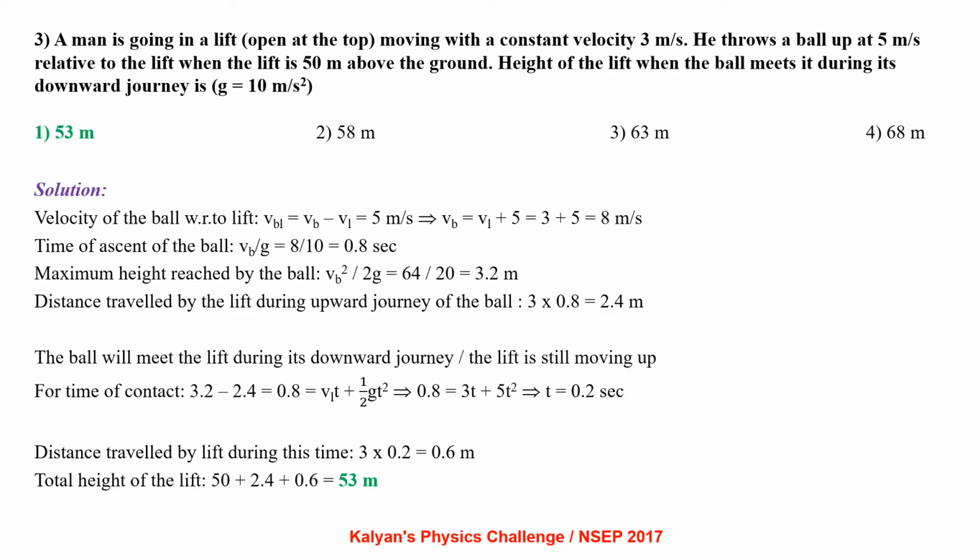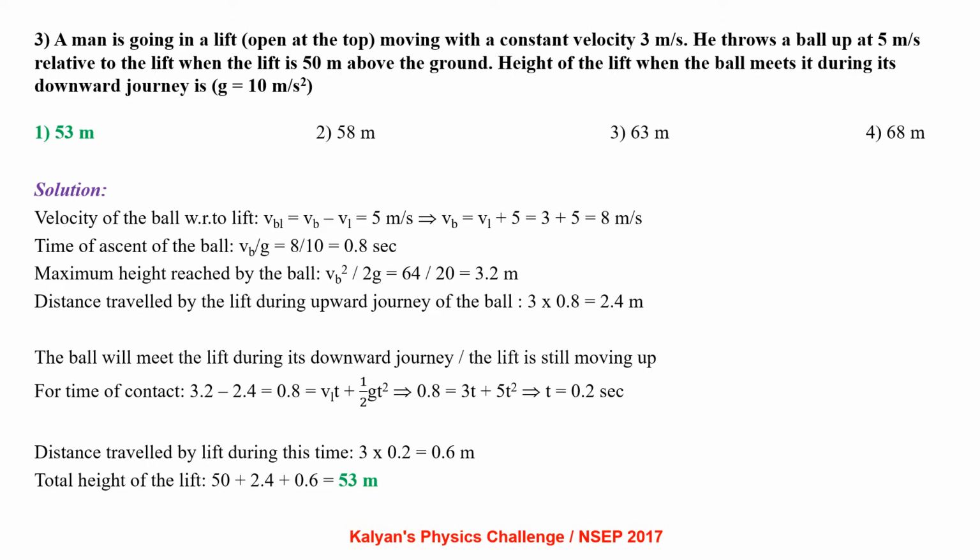A man is going in a lift open at the top, moving with a constant velocity 3 meter per second. He throws a ball up at 5 meter per second relative to the lift when the lift is 50 meter above the ground. Height of the lift when the ball meets it during the downward journey is? Take g as 10 meter per second square. Velocity of the ball with respect to the lift VBL equals VB minus VL, that is 5 meter per second. So VB equals VL plus 5, that is 8 meter per second.